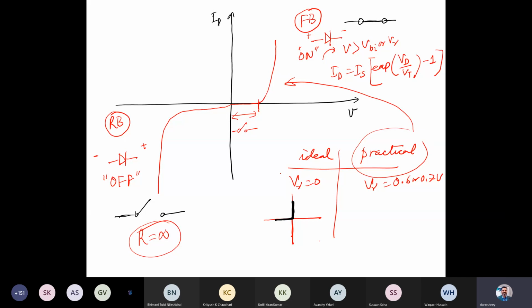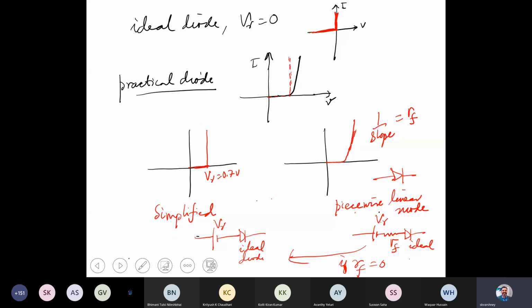So how do we solve this actually? The equation for the current flowing through the diode, the PN junction, is non-linear because it is exponential in VD over VT, minus 1. So one has to solve it. For circuits, one has to solve a set of transcendental equations numerically, right? To make life a bit simpler, we make certain approximations that I mentioned here. Considering, if you've been told this diode is ideal, which is not the actual case. In reality, there is no ideal diode.